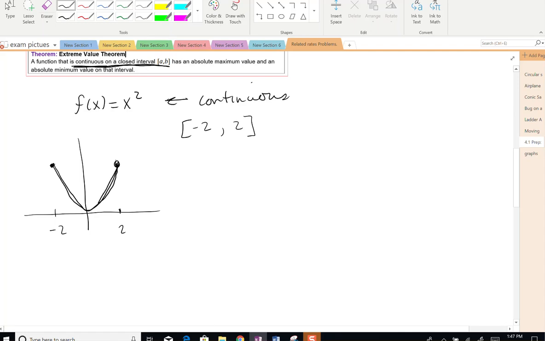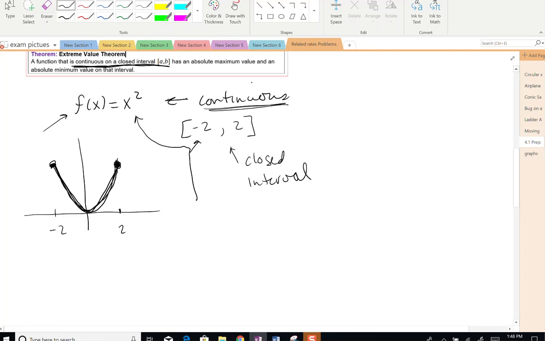Here, we have an absolute max and an absolute min for this function. So this is a special function, right? It's not the f of x equals x squared function alone, it's the f of x equals x squared function on the interval from -2 to 2. We have a closed interval, and we have a continuous function.